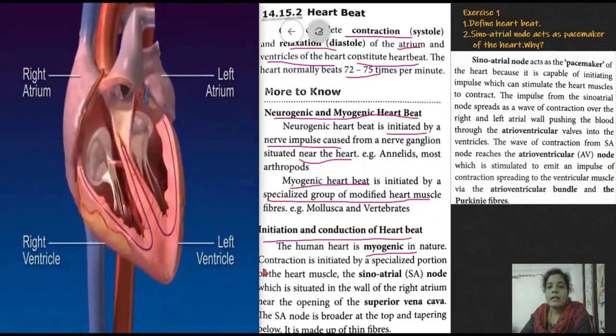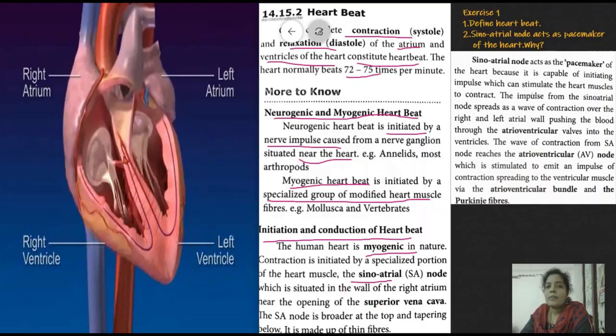Contraction is initiated by the specialized portion of the heart muscle, the sinoatrial node, the SA node, which is situated in the wall of the right atrium near the opening of the superior vena cava. Now see this diagram.